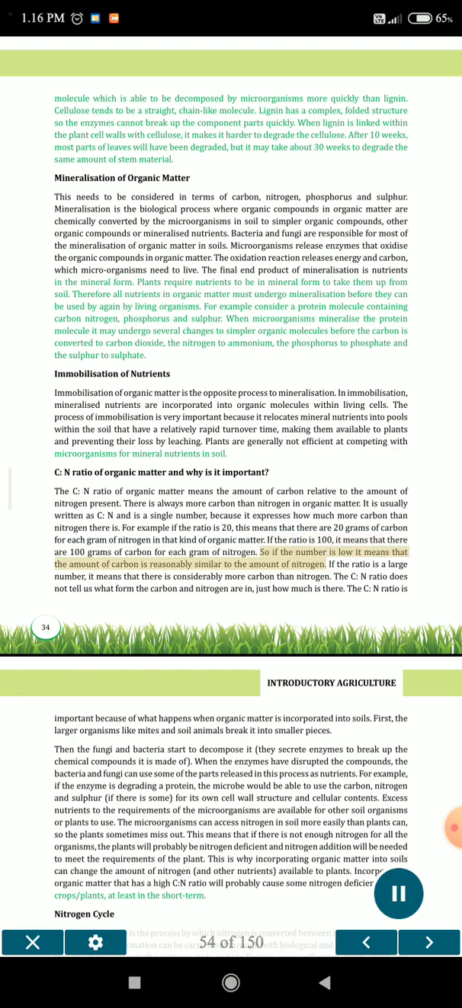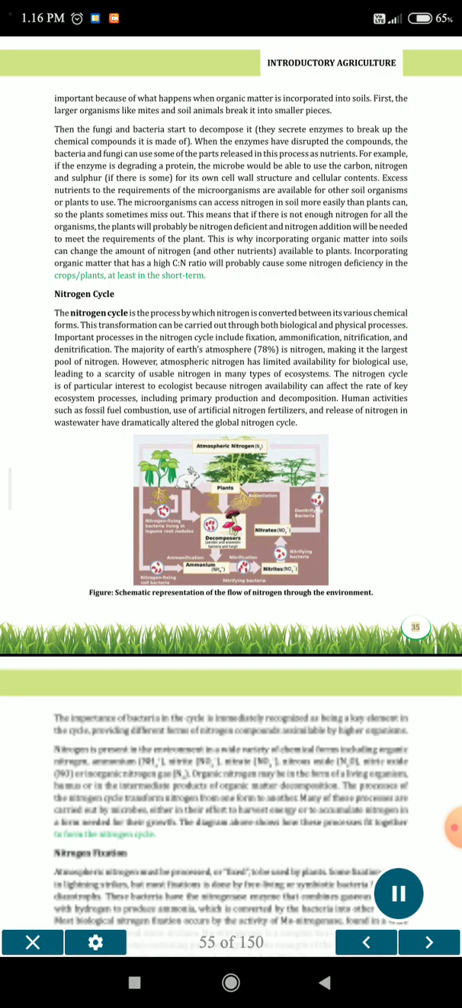So if the number is low, it means that the amount of carbon is reasonably similar to the amount of nitrogen. If the ratio is a large number, it means that there is considerably more carbon than nitrogen. The C/N ratio does not tell us what form the carbon and nitrogen are in, just how much is there. The C/N ratio is important because of what happens when organic matter is incorporated into soils.